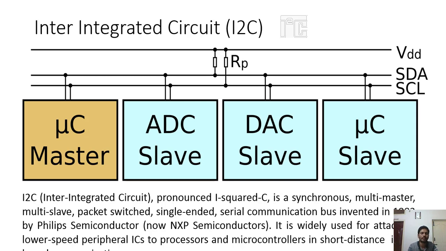So in this, the structure involves just 2 lines. You require only 2 lines. One line is called SDA, which is the data line, serial data line. Another line is called SCL, which is serial clock. Only 2 lines are required. Hope you understood this. 2 wires are required. If it is within the PCB, only 2 PCB lines are required. And these are normally pulled up to VDD.